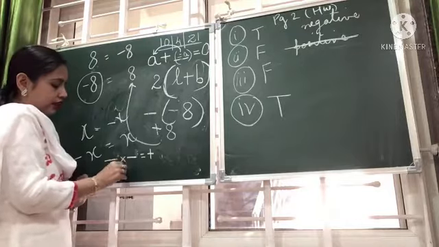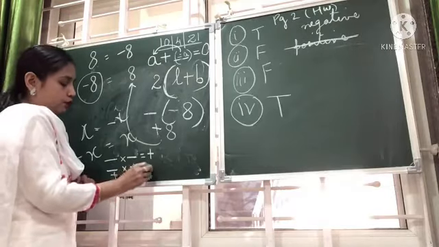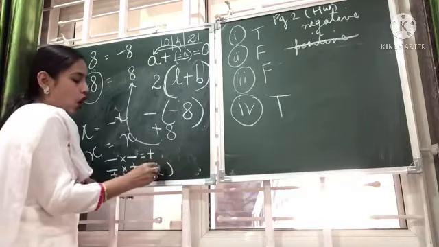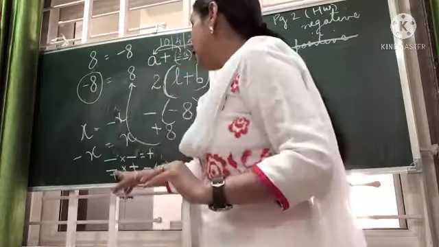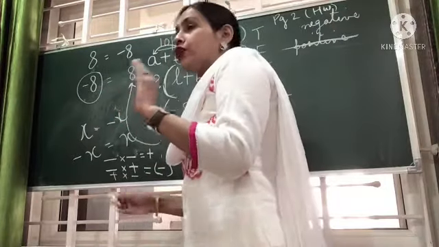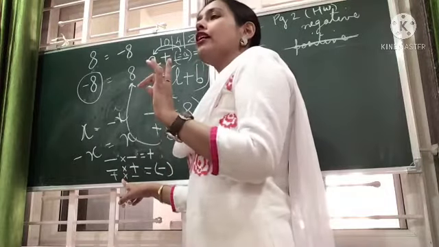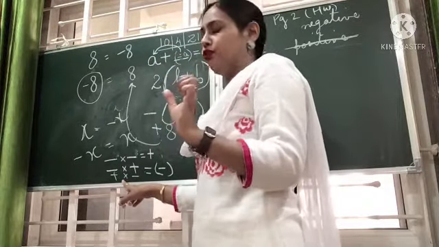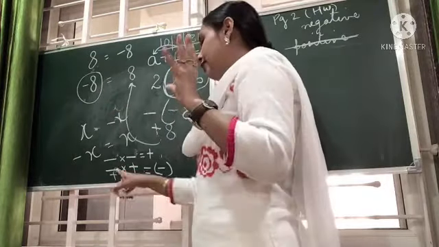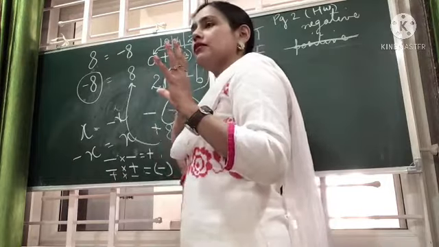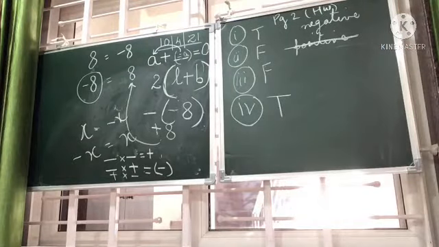Similarly, minus into plus or plus into minus, both ways, the answer is always negative. Don't compare the magnitude here. We compare the magnitudes when we are adding or subtracting. But when we are multiplying, we don't compare the magnitudes. Magnitudes means the value. We don't compare the values here. Instead, we simply put the sign. Why? Because we know that minus into plus is minus, and plus into minus is also minus.